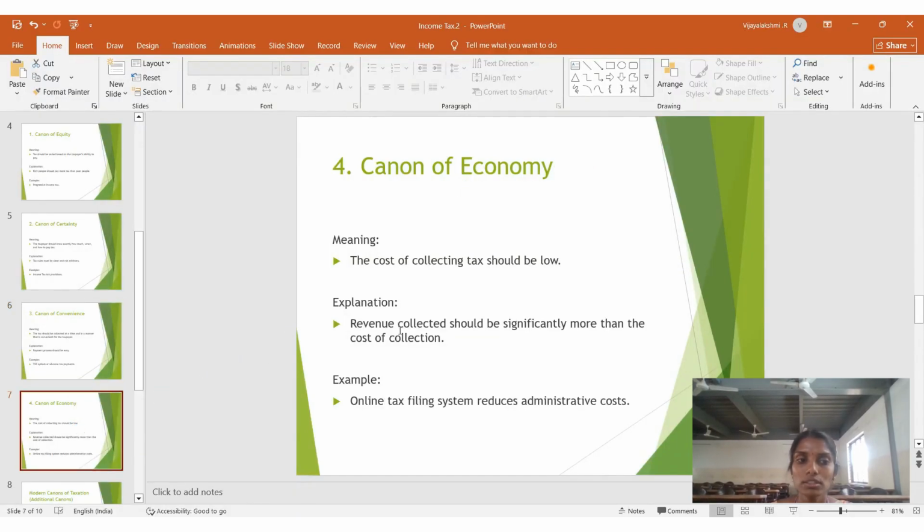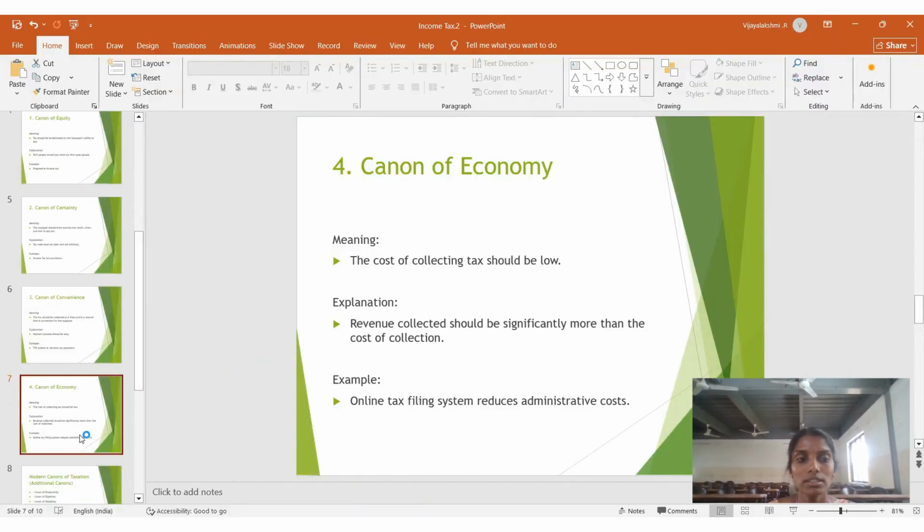And the next one is the canon of economy. The cost of collecting the tax should be low. It is based on the income level. For middle class families, there is some other percentage. The government should provide the percentage, and the taxpayer or assessee pays the tax. The revenue collected should be significantly more than the cost of collection.